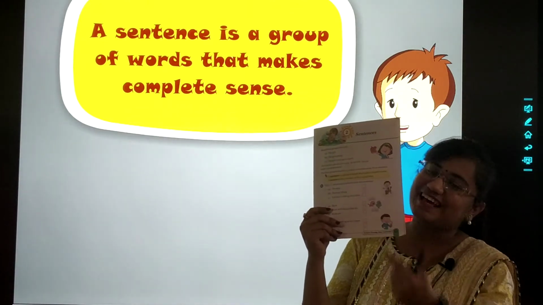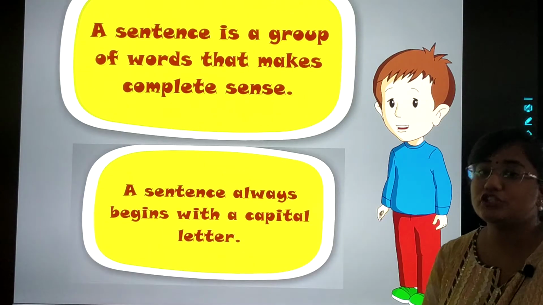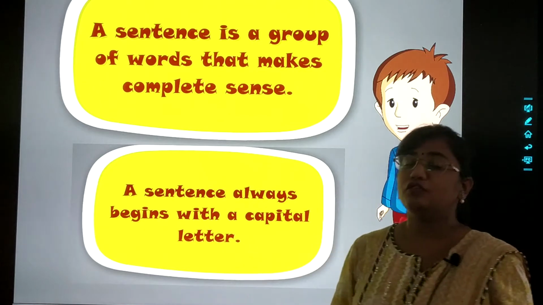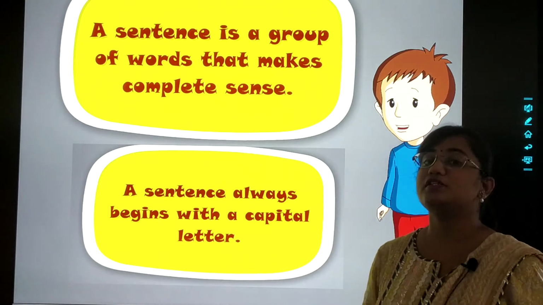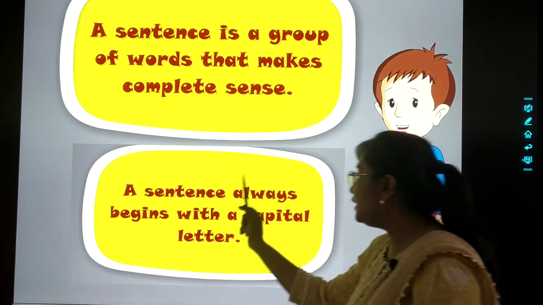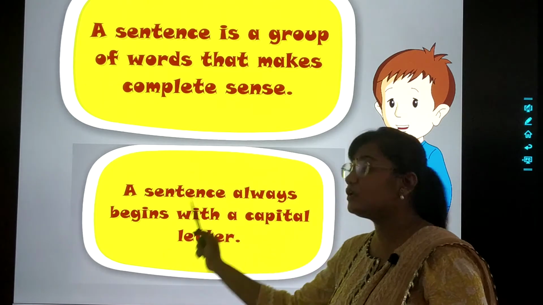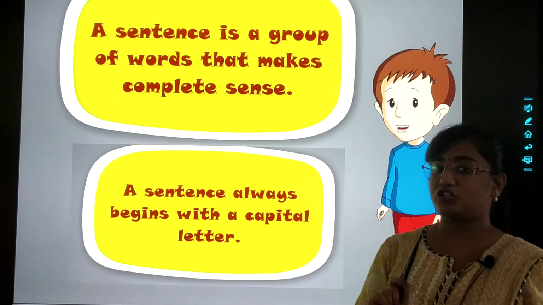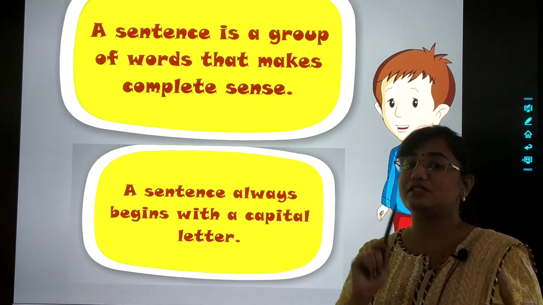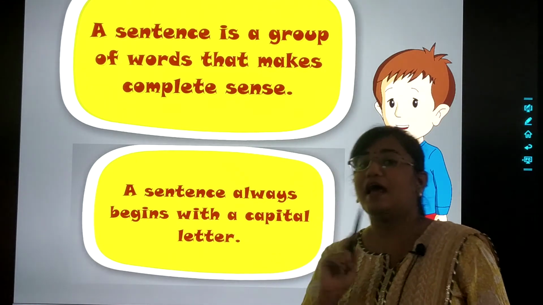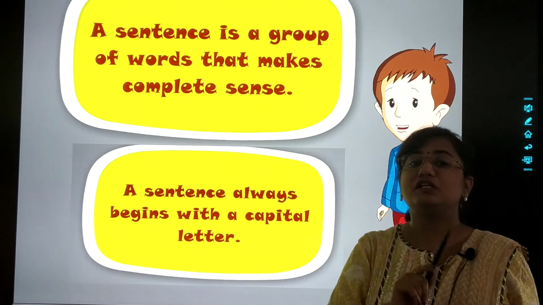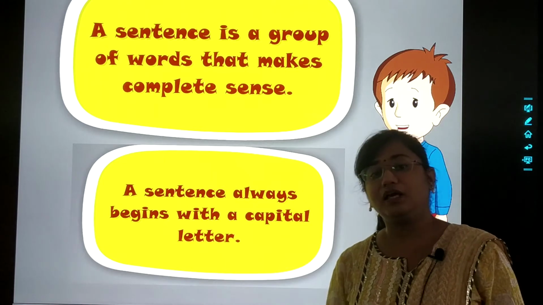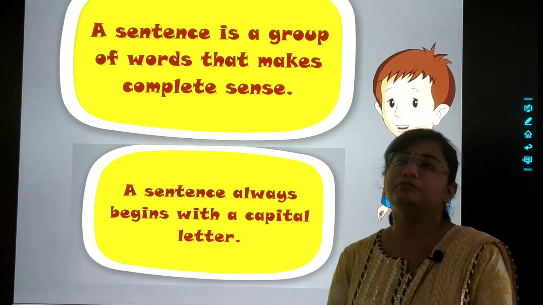Come on. Dear children, before we move forward, see over here. One important information is given. A sentence always begins with a capital letter. हर एक sentence हमेशा एक capital letter से शुरू होता है. And all the words are arranged in a systematic order. Okay? Let us take an example.